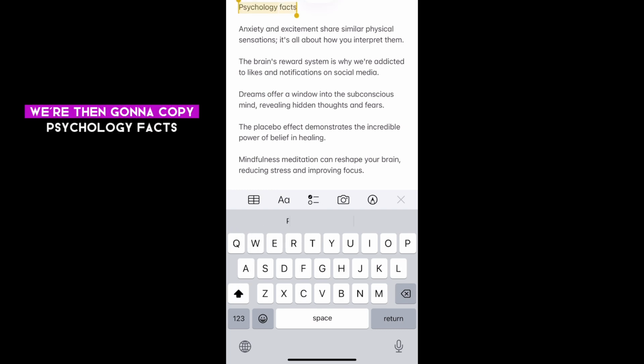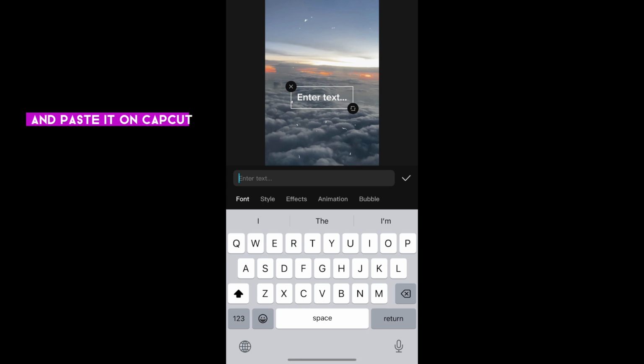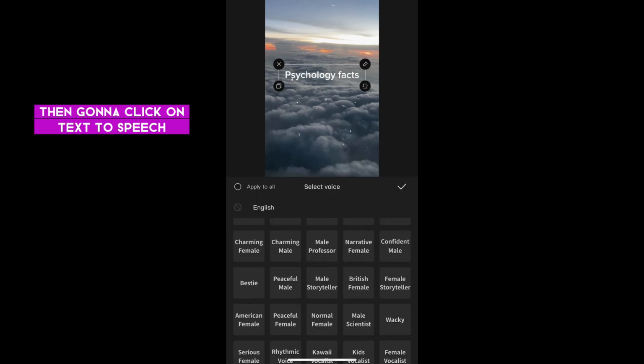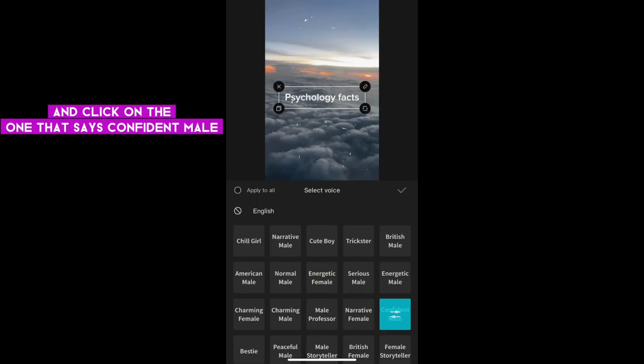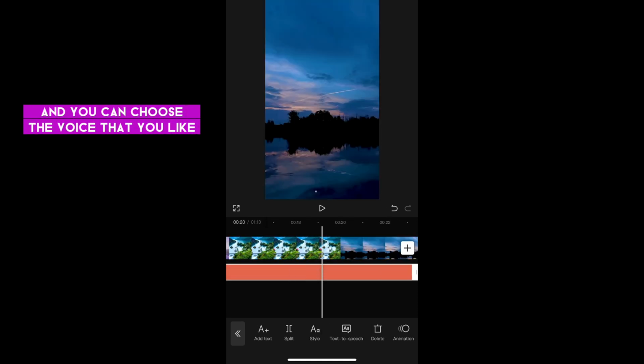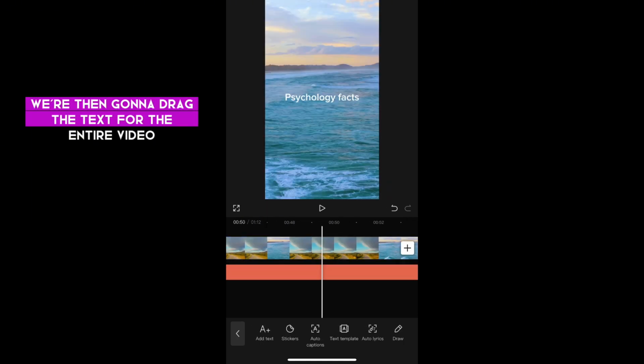We're then going to copy psychology facts and paste it on CapCut. We're then going to click on text to speech and click on the one that says confident male. And you can choose the voice that you like. We're then going to drag the text for the entire video.